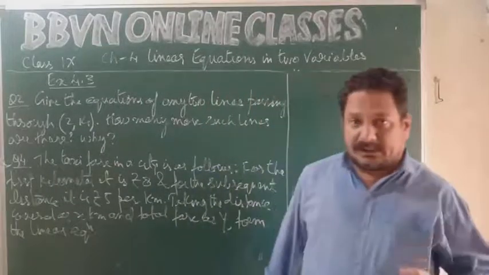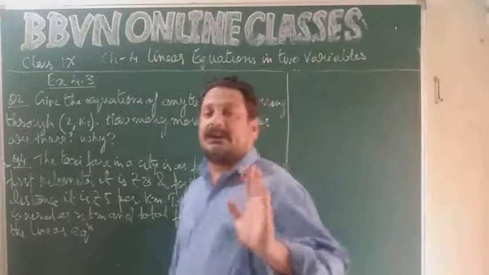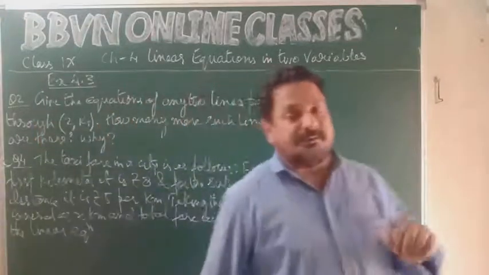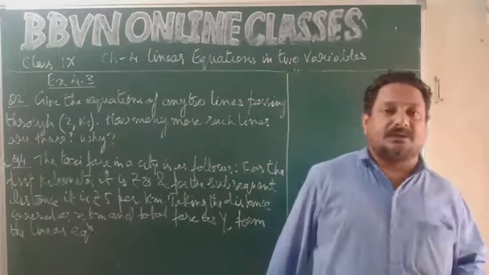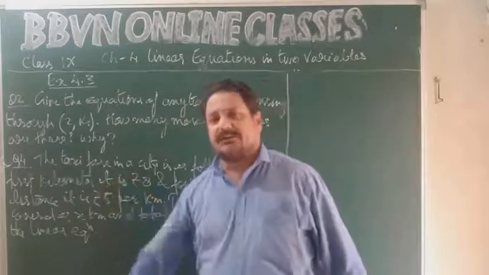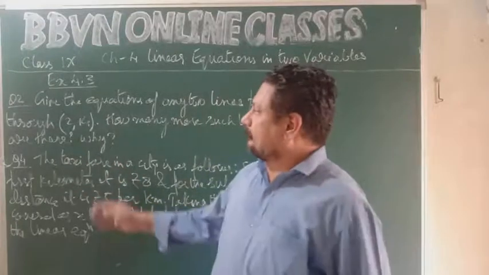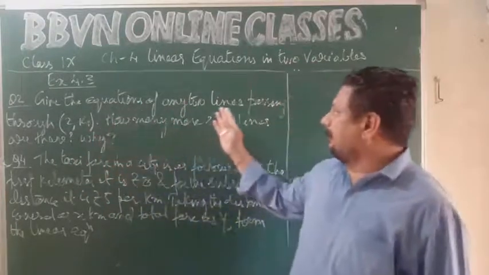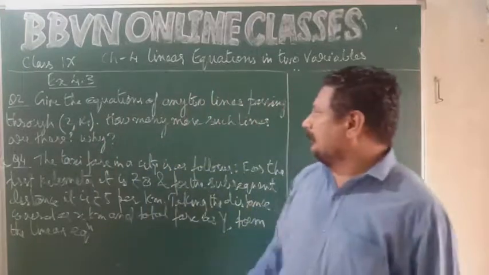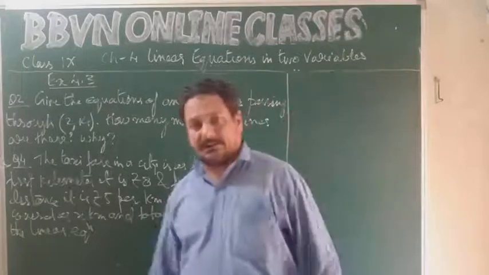Okay, so we are in chapter number 4, linear equations in two variables. Today we will discuss certain questions where we have to frame an equation from the given information. I have taken two questions from exercise 4.3. Give the equations of any two lines passing through the point (2, 14). How many more such lines are there and why?